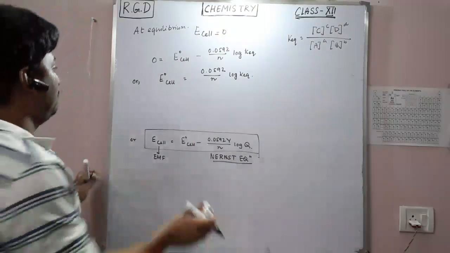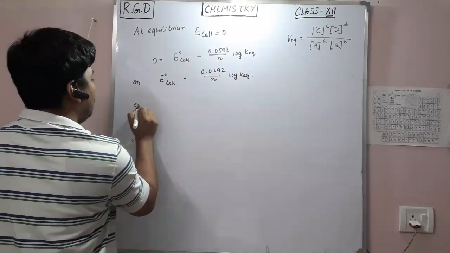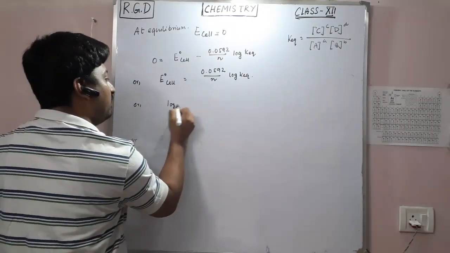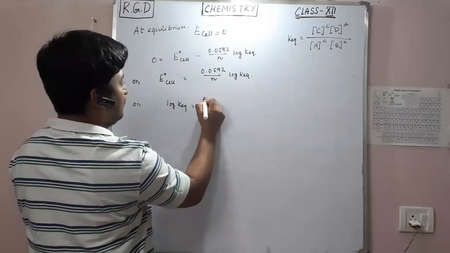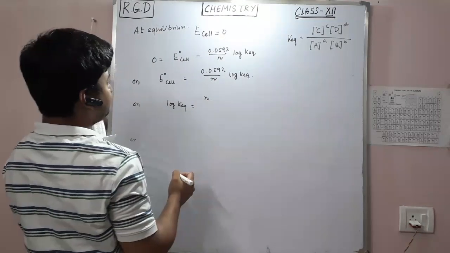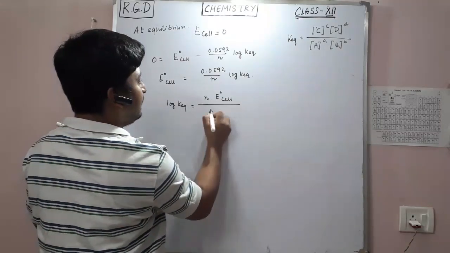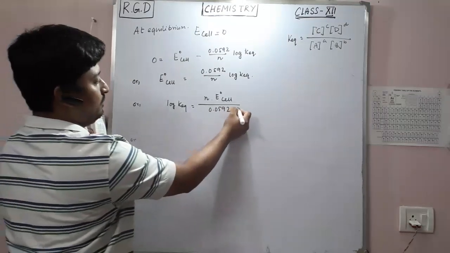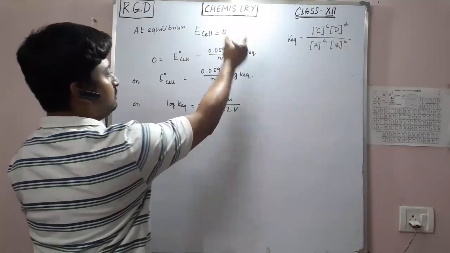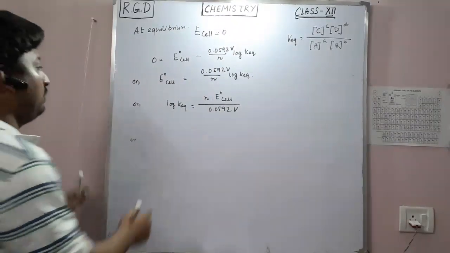So log of K equilibrium equals N times E0 cell divided by 0.0592 volt. This is the value of log K equilibrium.